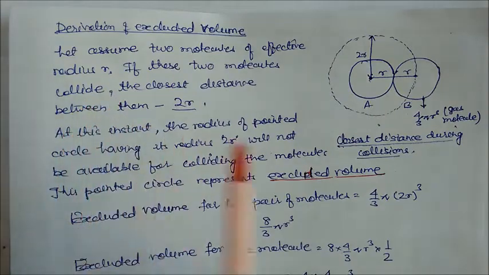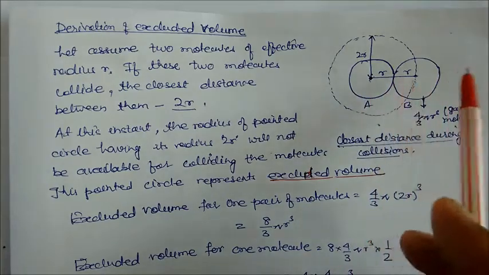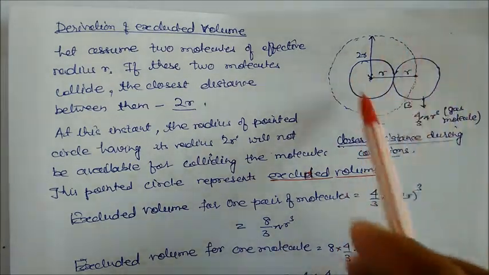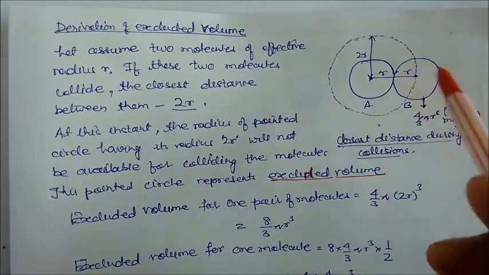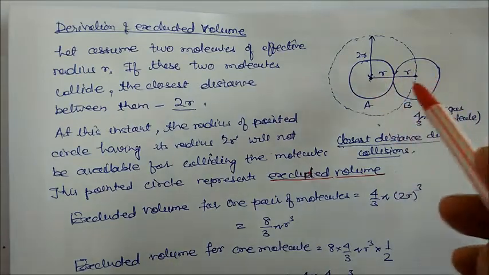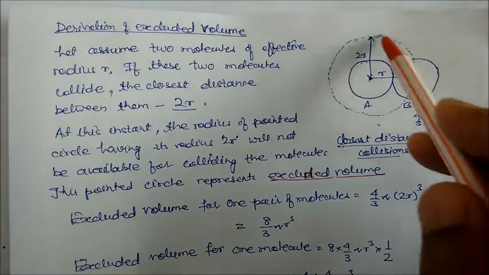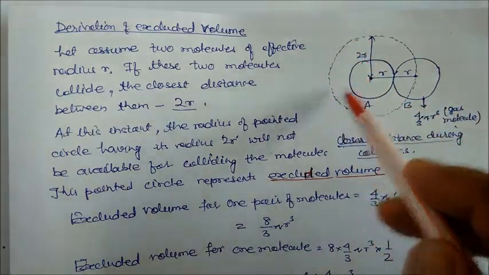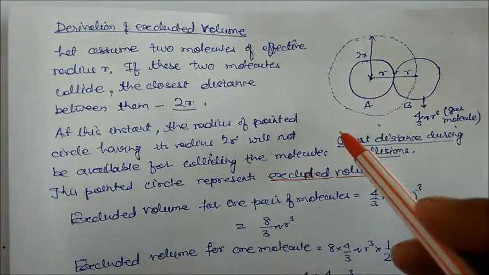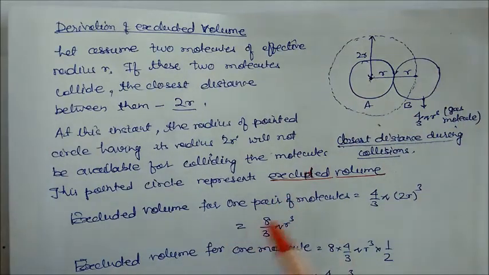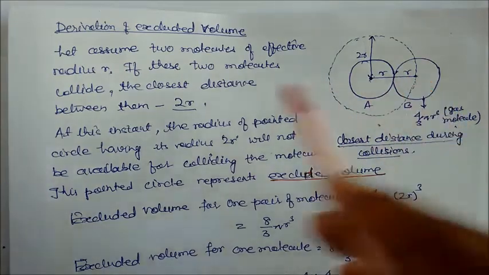So let us assume two molecules. These are the two molecules. After the collision, one molecule is at rest and one molecule is in motion. So this molecule is in motion, this molecule is at rest, and this is occupying these spaces. It can occupy here also, here also, here also. So this molecule is occupying everywhere, and in that position the other molecule cannot occupy these spaces. So how much space is occupied by this molecule? Let us see this derivation.